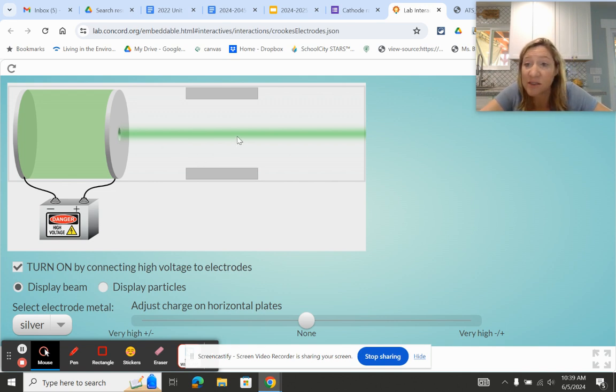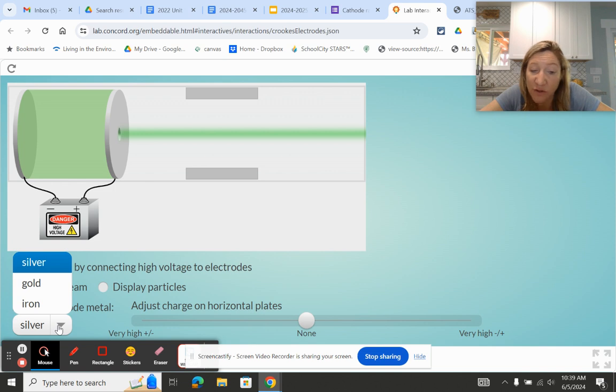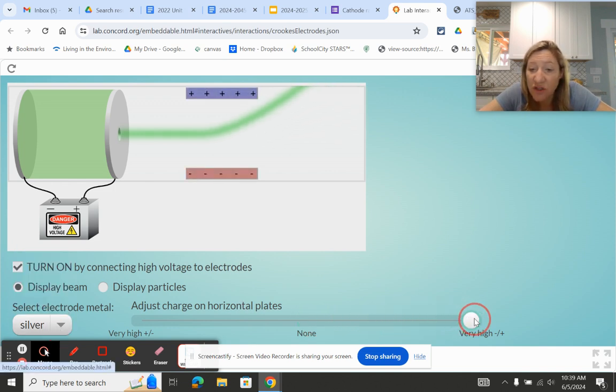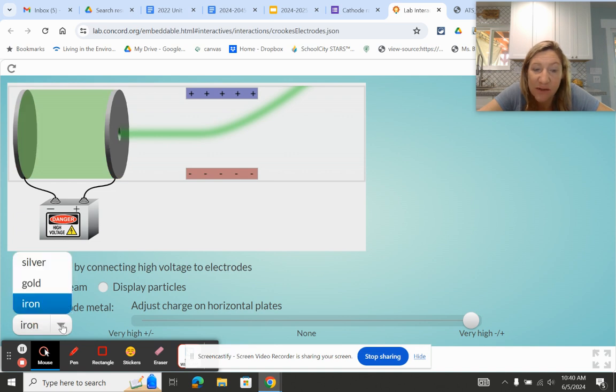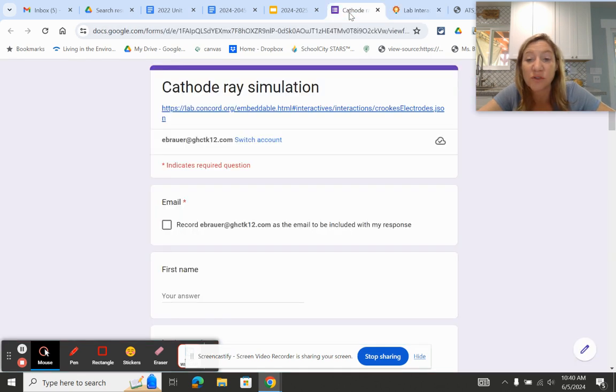If we're shooting something at a solid material that's all the same throughout, we shouldn't see any change from this. So then what they did, and you can play around with this, they have silver, gold, and iron. You can play around with these as well. They put plates on it that had a charge, kind of like a magnet almost. And so you're observing what's happening to the particles that they're sending through. Then you can change this and see if anything changes with the substance that you're using. Does it make any difference whatsoever in what's happening? And so that's what you're doing in this activity.